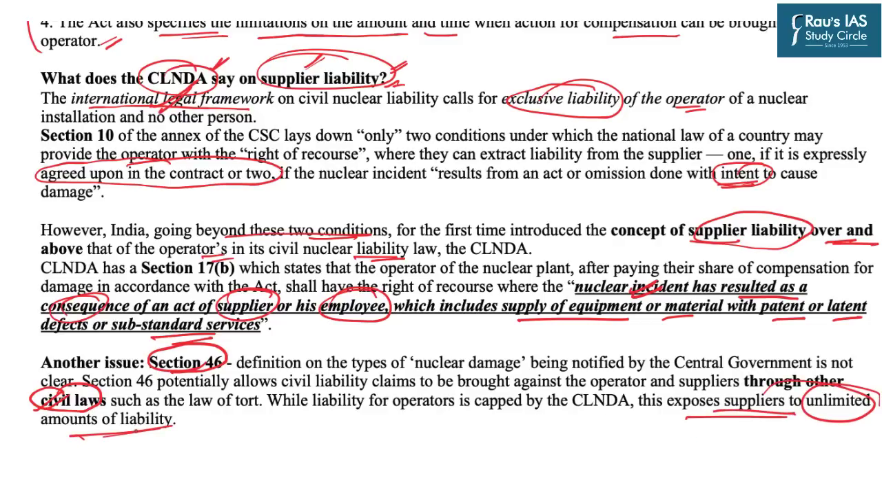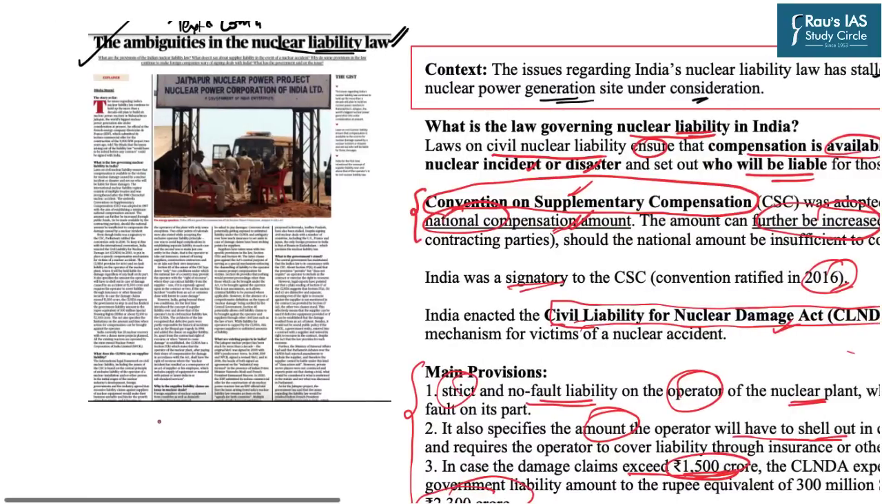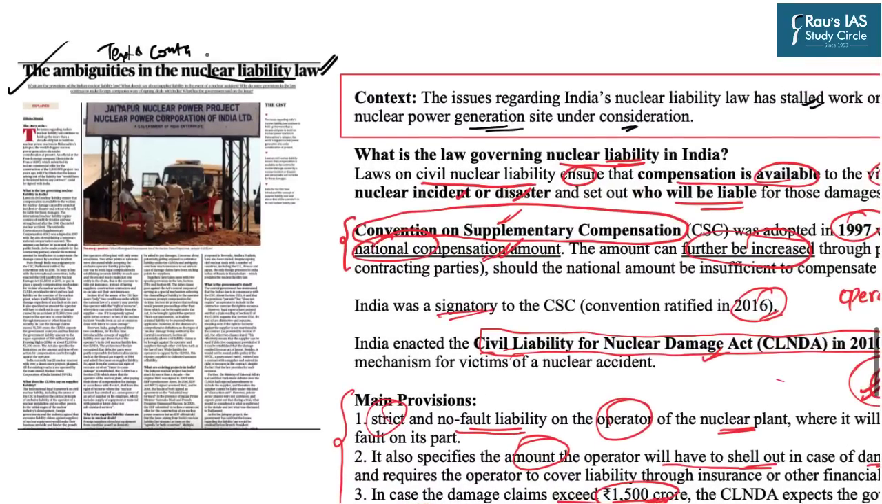And this is the very reason why several countries are hesitant in supplying nuclear equipment for nuclear power plant generation in India. So this is all about today's article, which has appeared in the Text and Context page in relation to the nuclear.